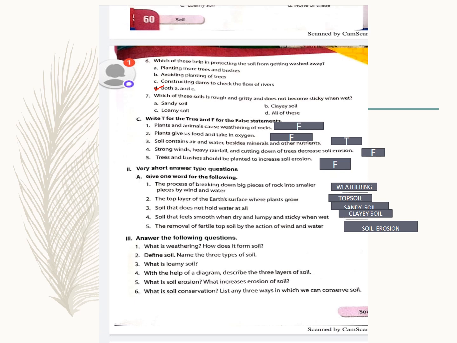Okay. Now coming to which of these soil is rough and gritty? I've told you which one is rough and gritty. The part in which the particles are larger. The sandy soil. Sandy soil is rough and gritty and does not become sticky when wet.